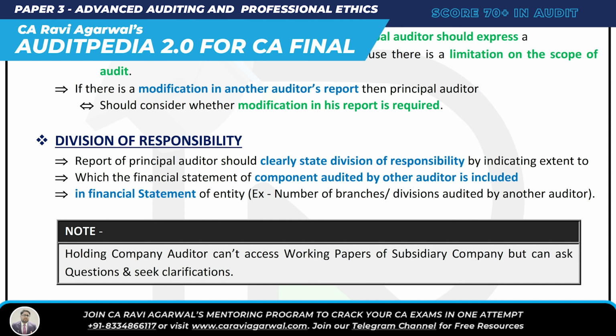Okay, so we are done with SA 600. What was it? Damn easy here. SA 600, using the work of another auditor. SA 610, using the work of internal auditors. SA 620, using the work of an auditor's expert.